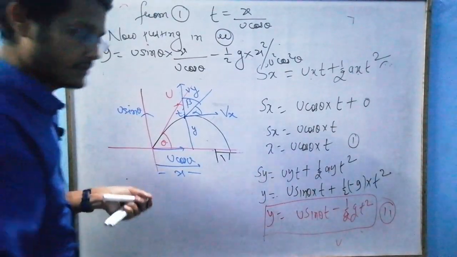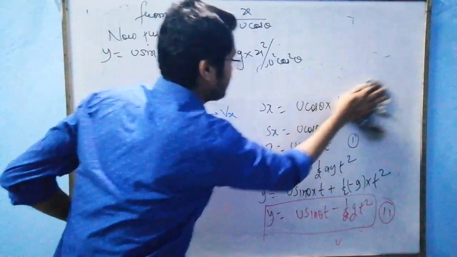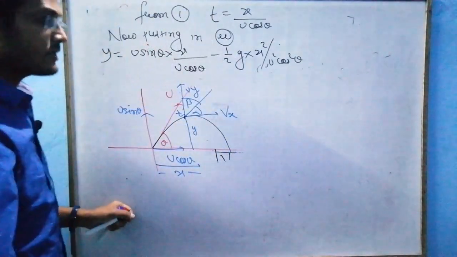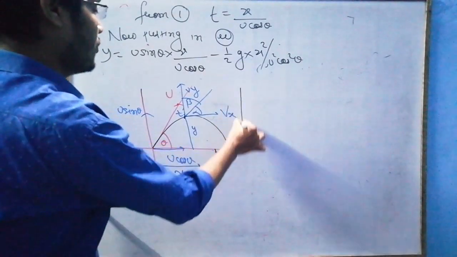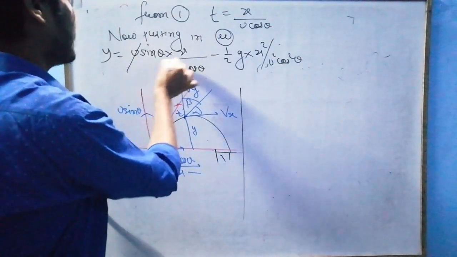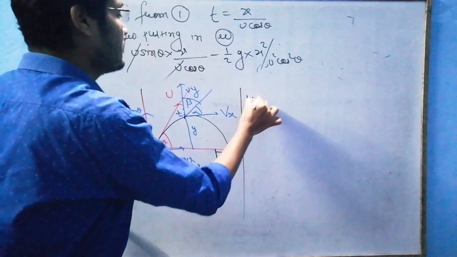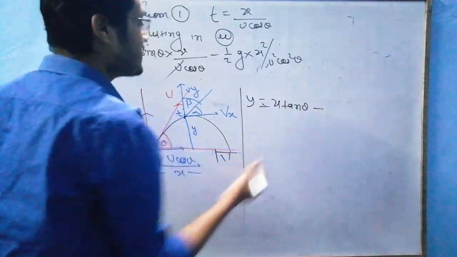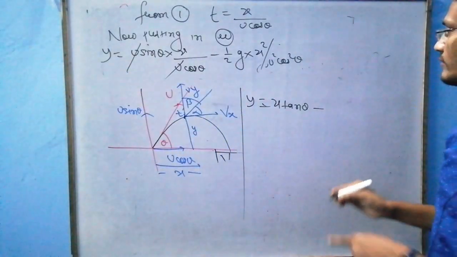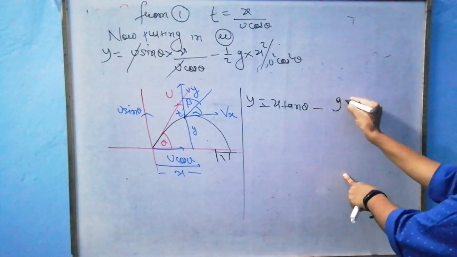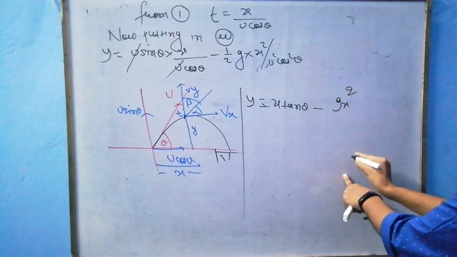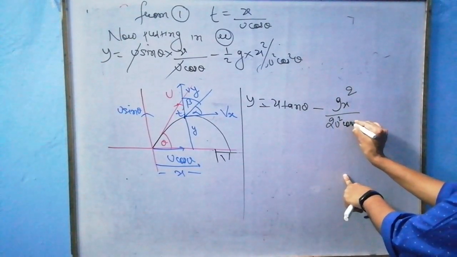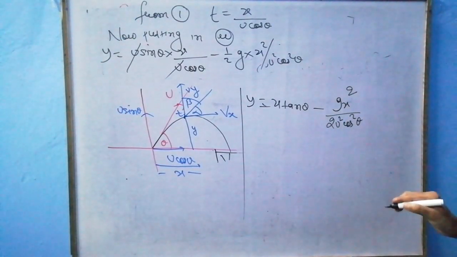Now sir, after solving this equation, what can I get? Things cancel out, sin by cos is tan. So this is x tan theta minus g x square by 2 u square cos square theta.